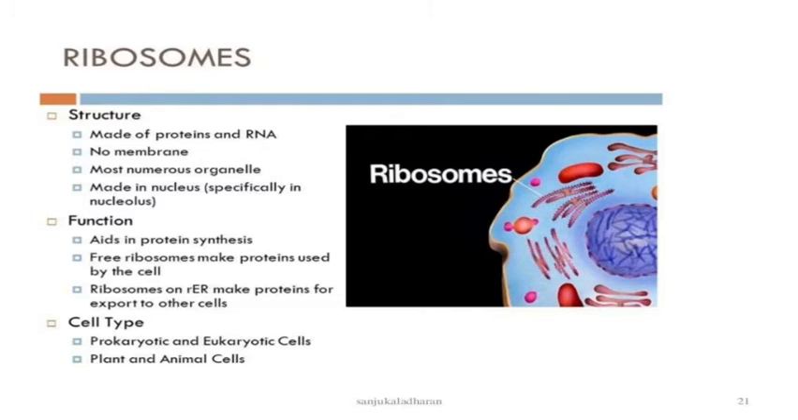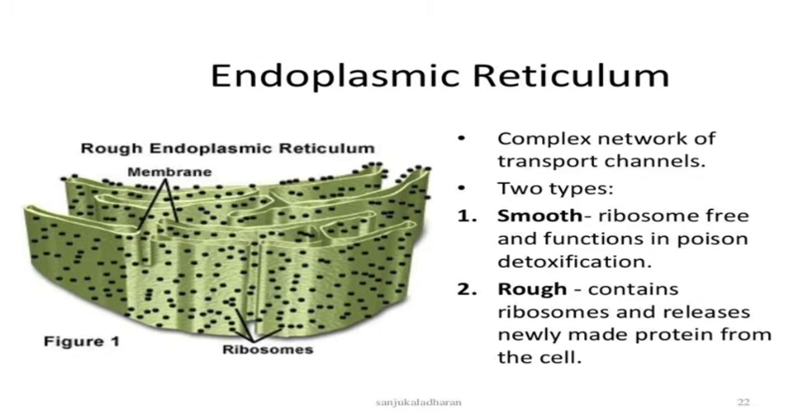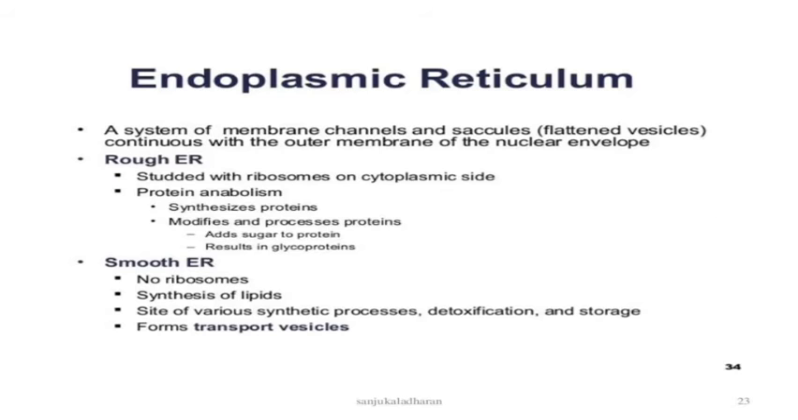This is the structure of the ribosomes, where they are located in the cell, and their structure and function. They are present in both prokaryotic and eukaryotic cells, and in plant and animal cells. This is the endoplasmic reticulum. It also has two types, smooth and rough. Rough means they are attached with ribosomes. Smooth is for synthesis of lipids, and rough is for synthesis of proteins. And in the smooth endoplasmic reticulum, the detoxification process is also done.